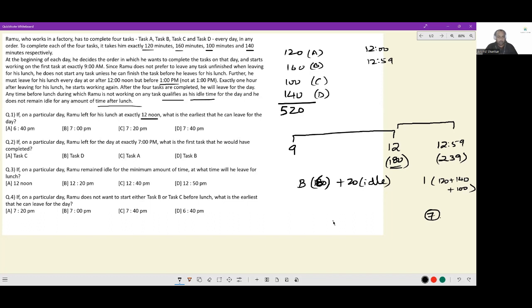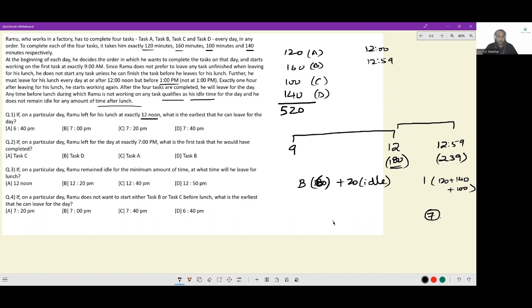He comes in at 9, does work on B, 160 minutes. He has 20 minutes of idle time. Then at 12, he goes for lunch. He comes back at 1. Then he does A, C, and D in any order. He takes 6 hours of time there. And then he leaves by 7 p.m. on that day.